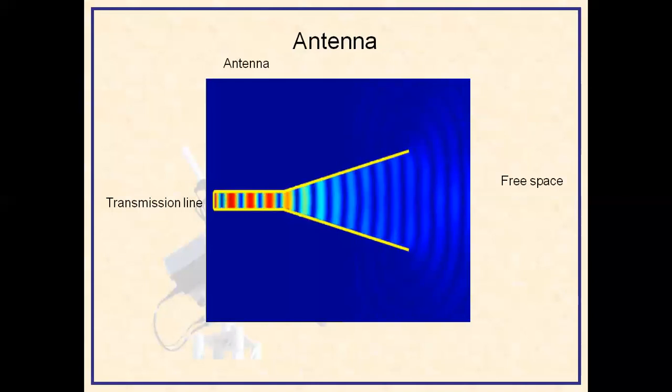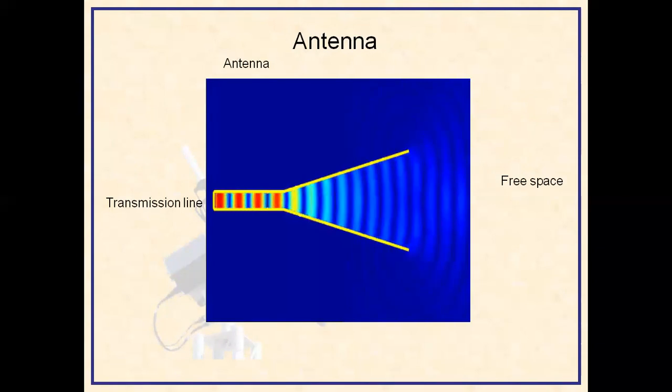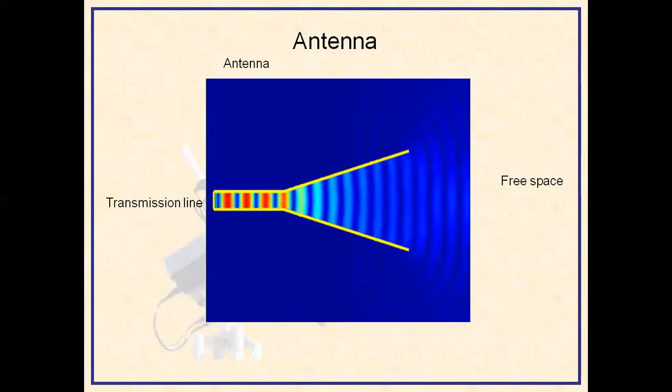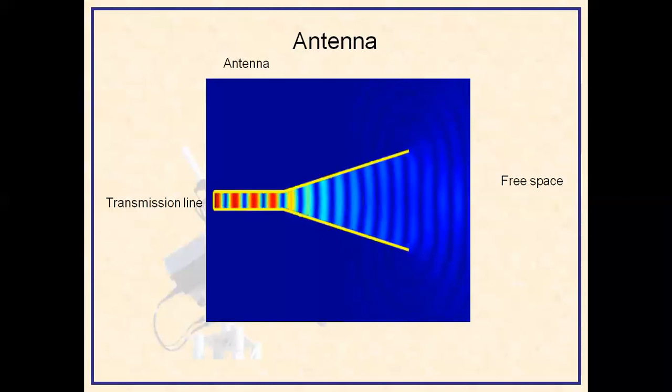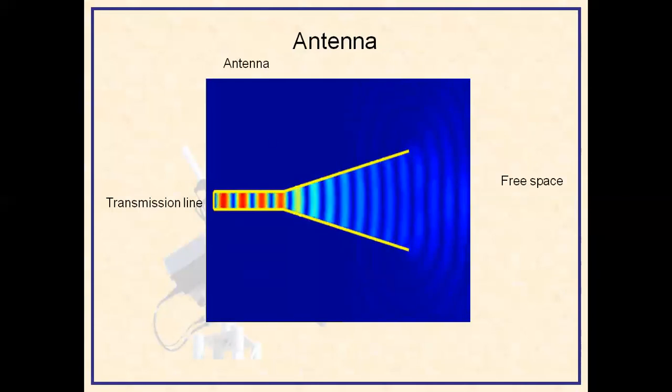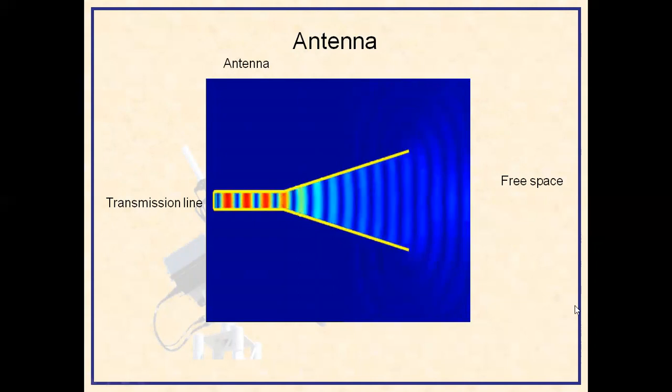The basic principle is very simple. A transmission line is bent at the far end, and instead of reflections from the open end, there is a matching of the output impedance of the transmission line with the free space impedance. Due to that, the energy is converted into electromagnetic waves, and that can be propagated through the channel.